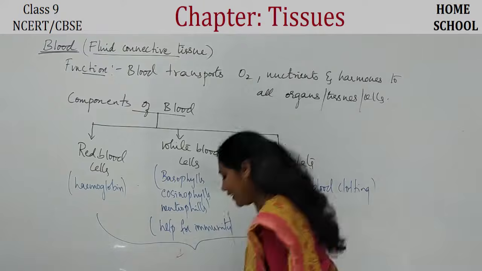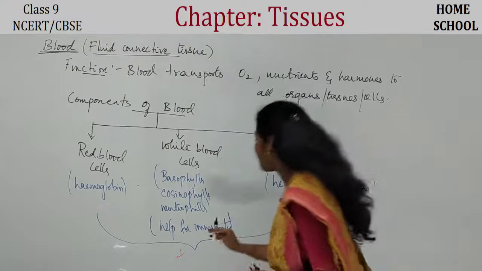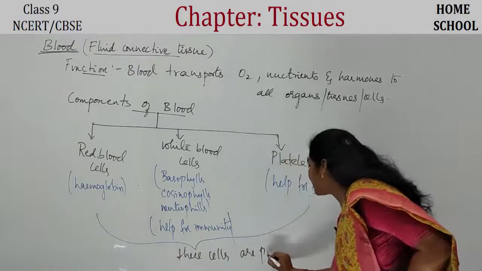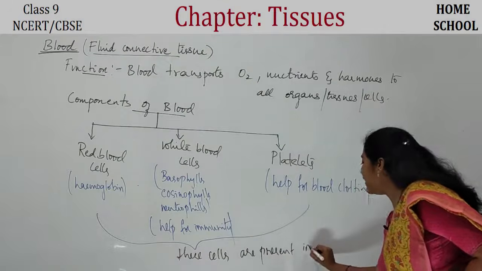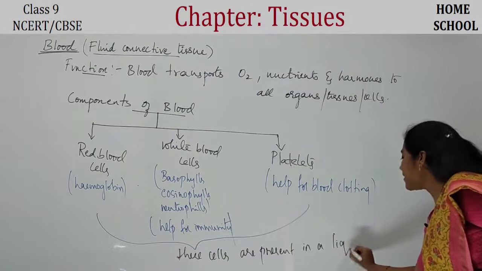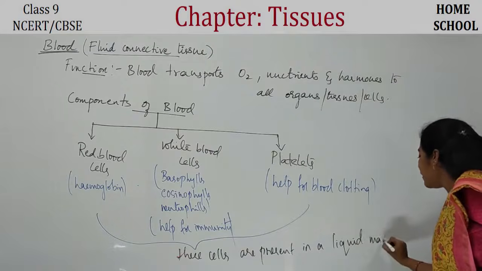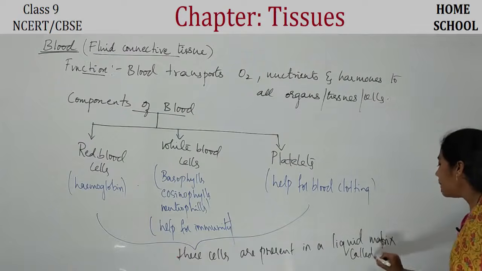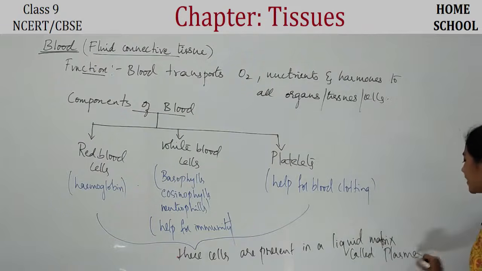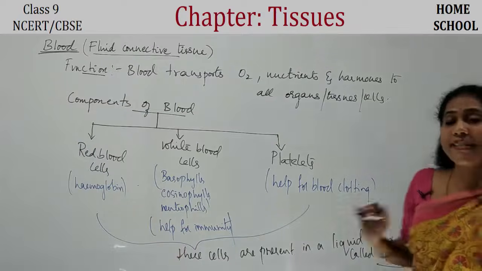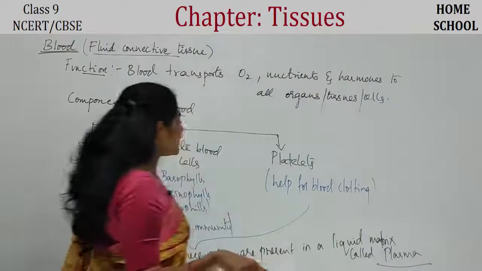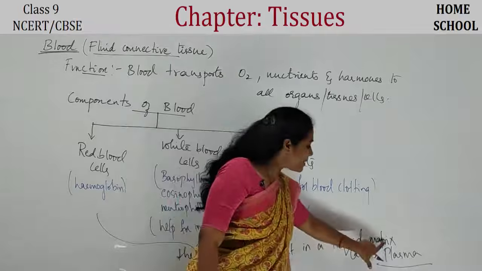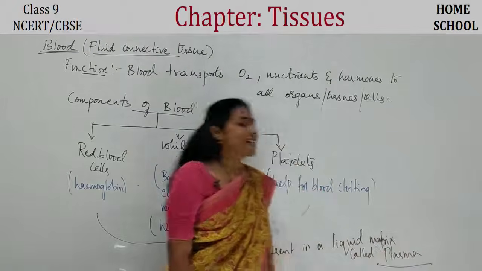So, what I will write here is these cells are present in a liquid matrix. Here the matrix is liquid, guys. Liquid matrix called plasma. So what is the matrix here? Plasma. It is a colorless liquid. All these cells keep floating in this liquid matrix. So what is that liquid matrix called? The liquid matrix is called plasma.